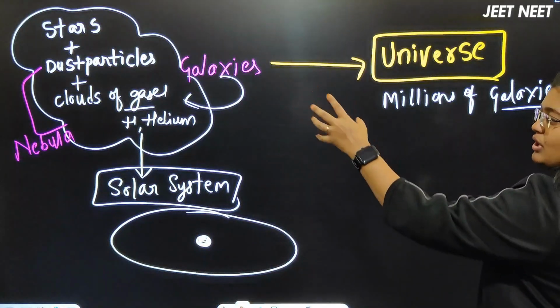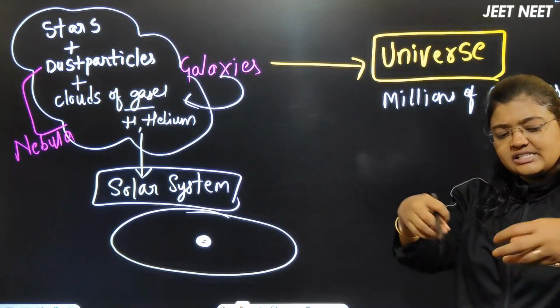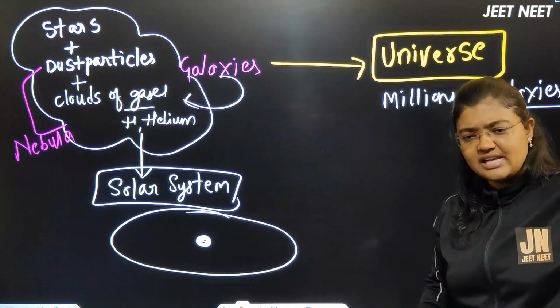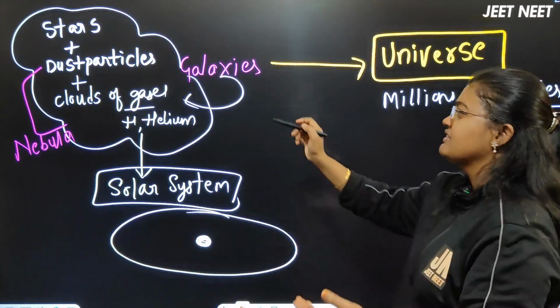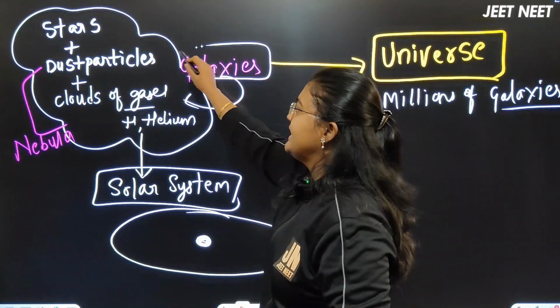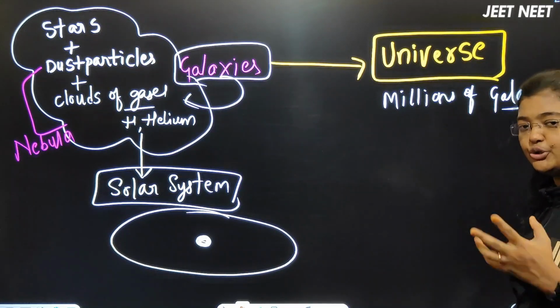Once they formed as a nebula, from the nebula some pieces got detached and formed stars, and some more pieces got detached. They formed satellites or something else, isn't it? Here, it concludes with the formation of a galaxy. Millions of galaxies together we call a universe.